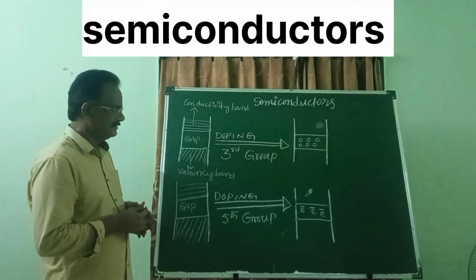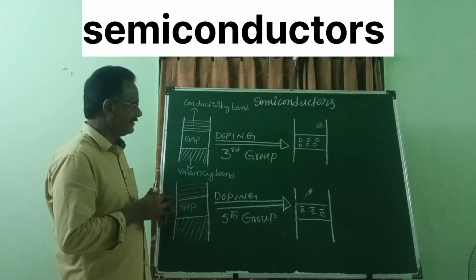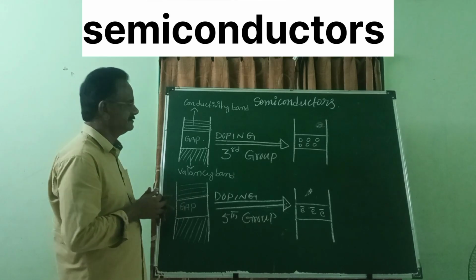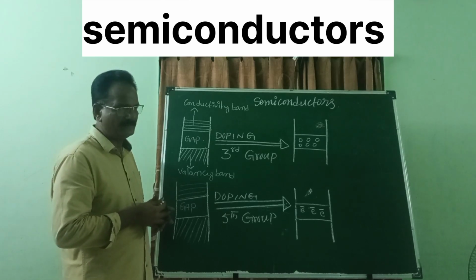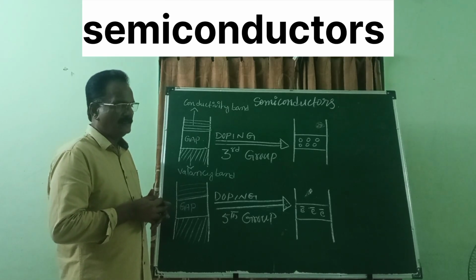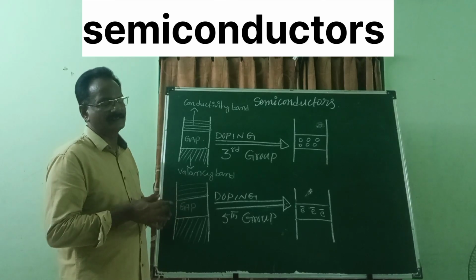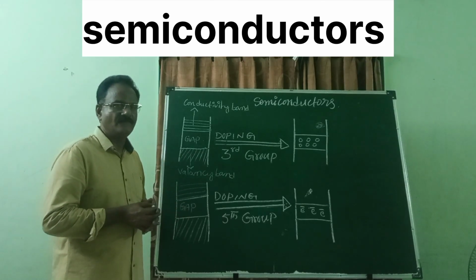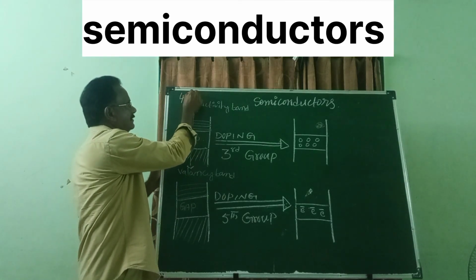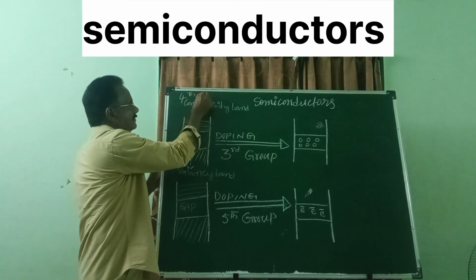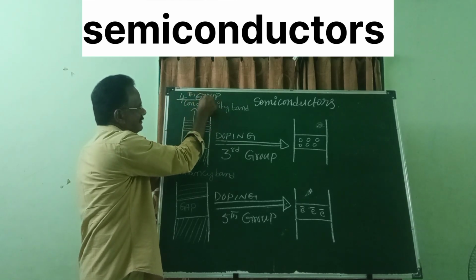Clear? So now usually the fourth group elements, germanium, silicon like elements, act as semiconductors.